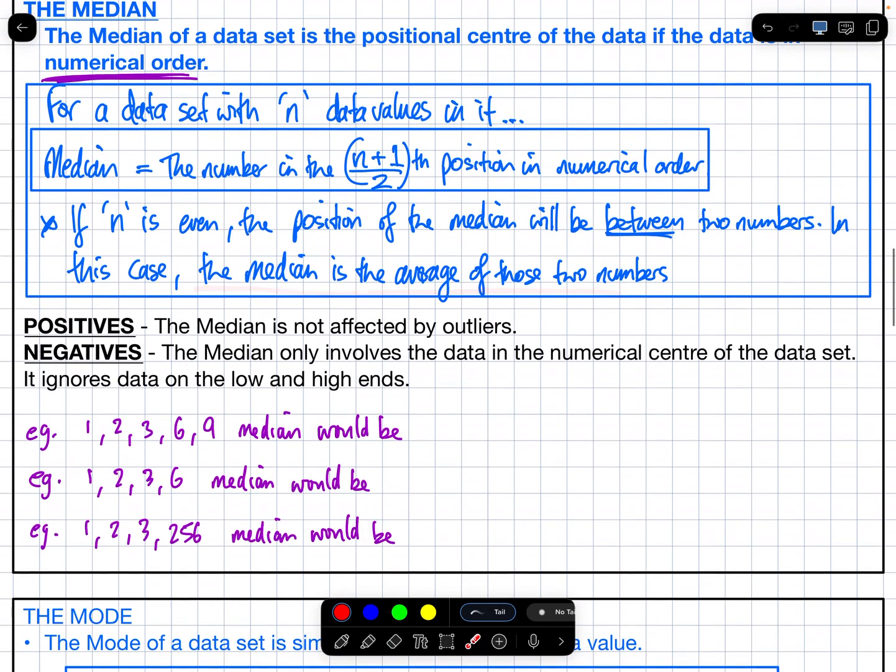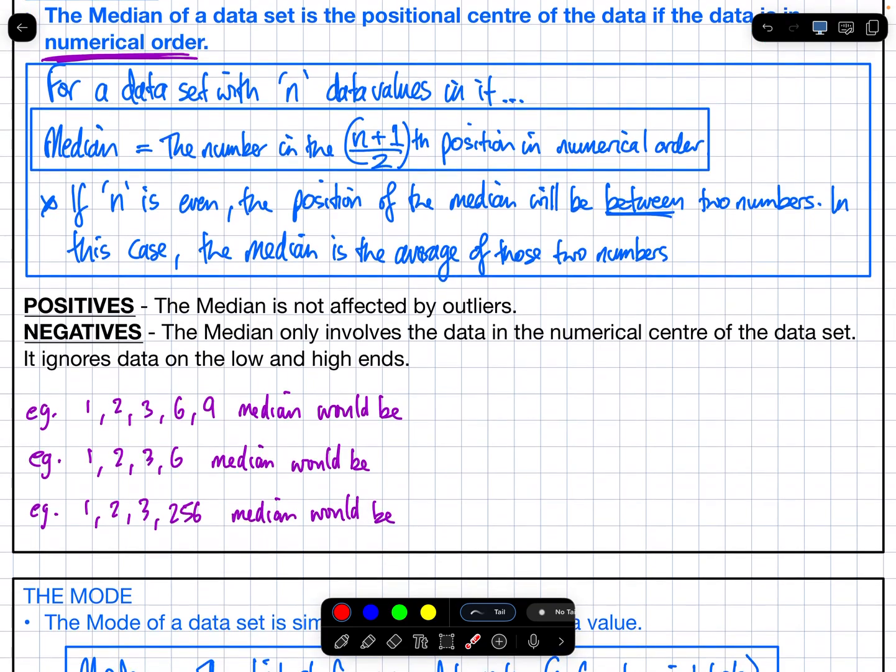So let's do some examples there. What is the positive of the median? It is not affected by outliers. What is the negative of the median? The median only involves the data in the center of the data set. We ignore all the other numbers. We only care about the two numbers either side of the middle of the data set. Okay? So it ignores all the other numbers.